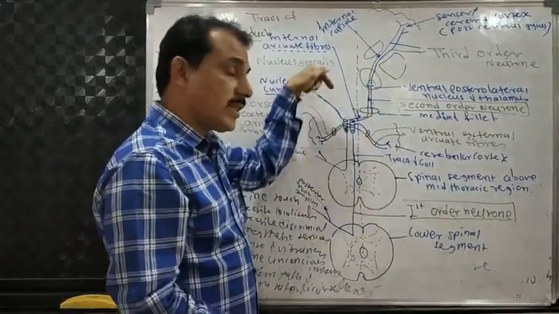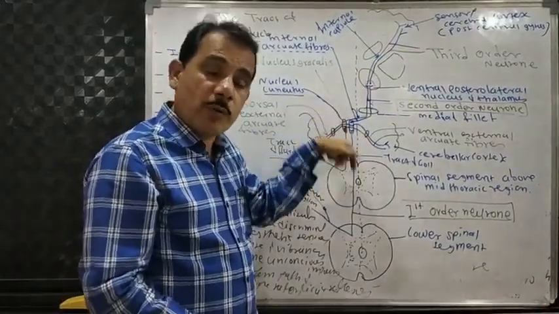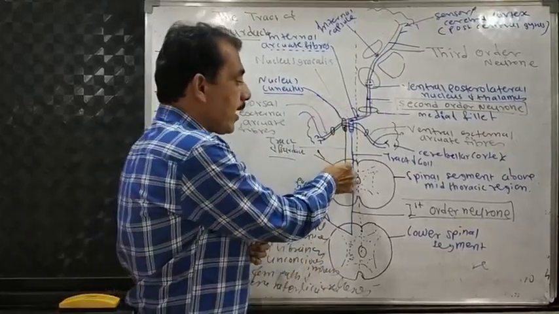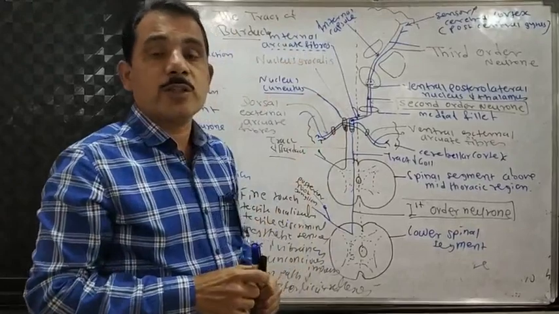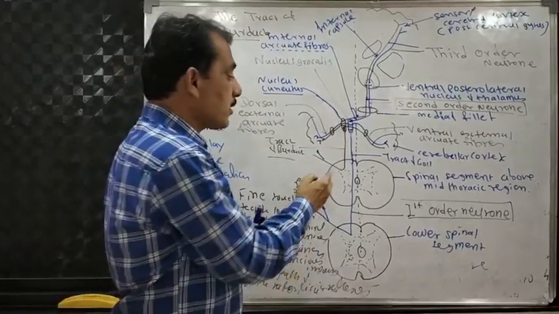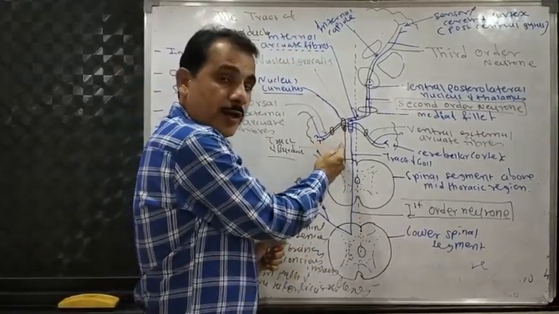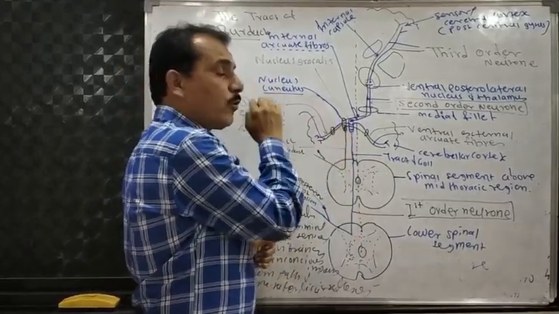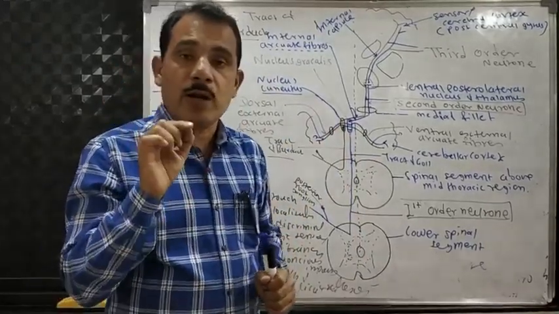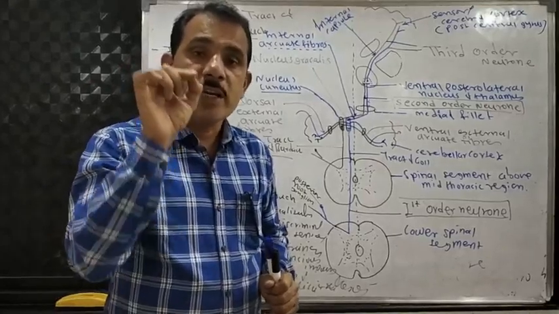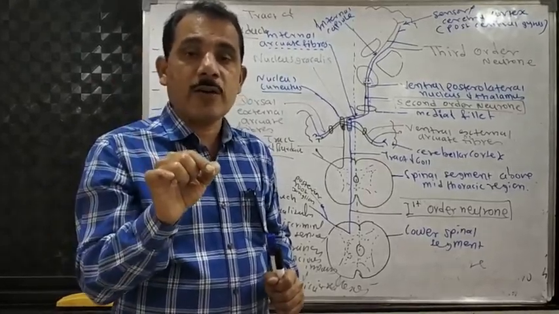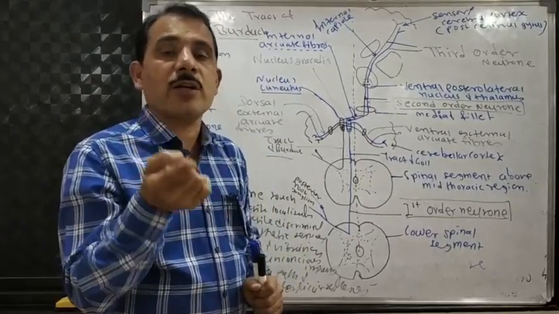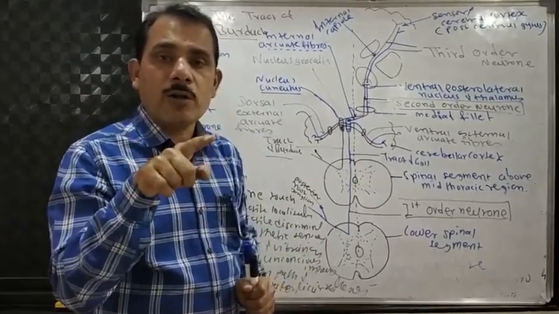Some of the fibers descend downward, forming the comma tract of Schultze, while the majority of fibers ascend upwards towards the brain, lying in the posterior white column of the spinal cord, lateral to the tract of Goll. These majority of fibers end in the medulla in the nucleus cuneatus. Here in nucleus cuneatus, the first order neuron ends and the second order neuron begins.